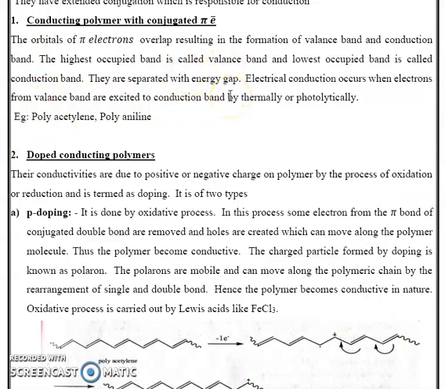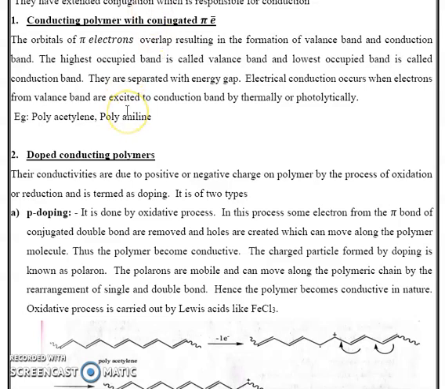Conduction occurs when electrons jump from the valence band to the conduction band, thermally or photolytically. As a result, conduction occurs. That is known as a conducting polymer with conjugated pi electrons.